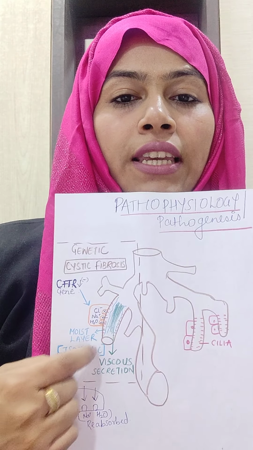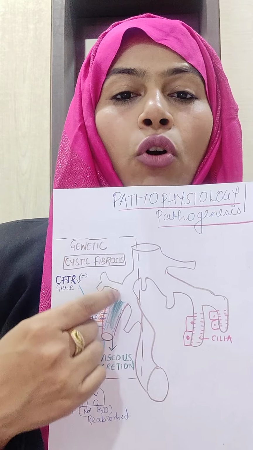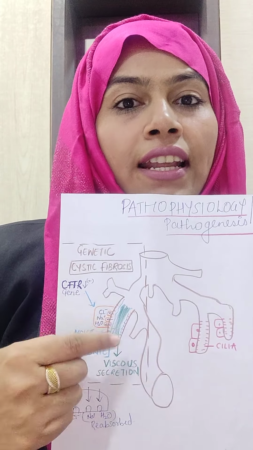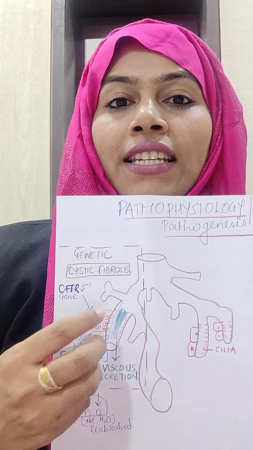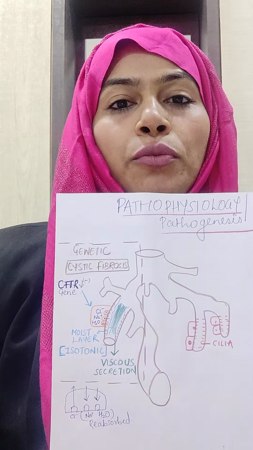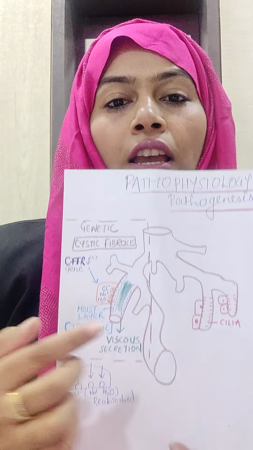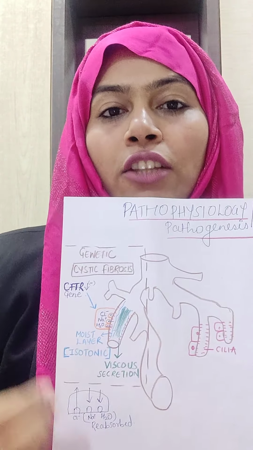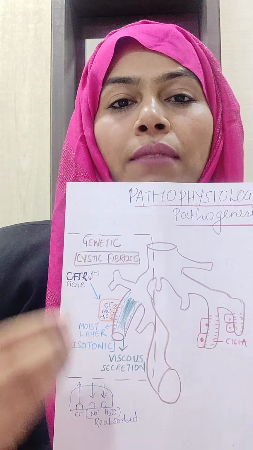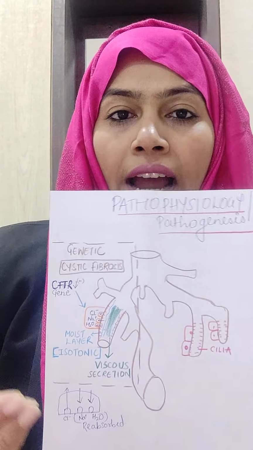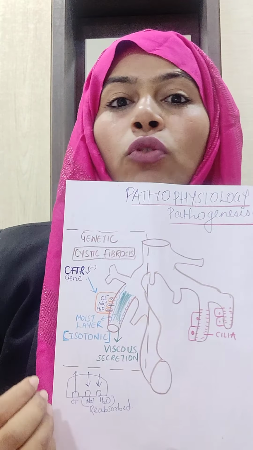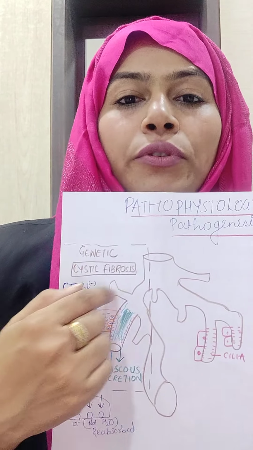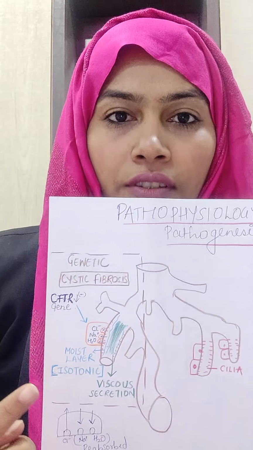If you can see in blue, it's the moist part that we have shown. Now, because it is dehydrated, there is a deficiency of water in the secretions that are coming in the bronchus. So it is going to become thick and viscous. The material that accumulates here is not watery, and it's not easily thrown out. It becomes a little thick, and because of that, the cilia are not able to push it up. They do not escalate the mucus that is accumulating.